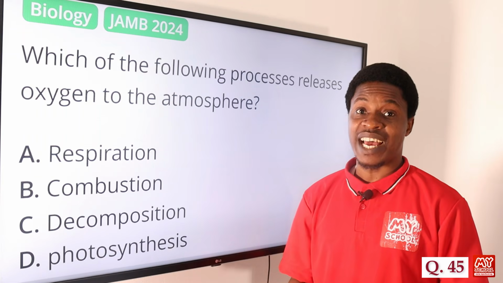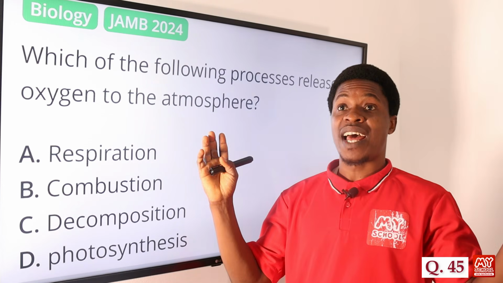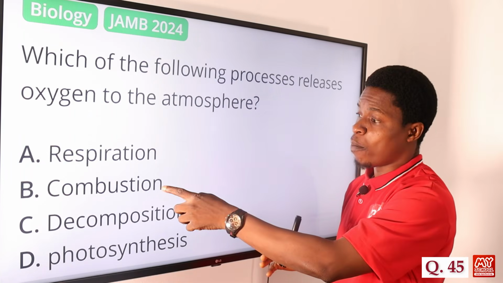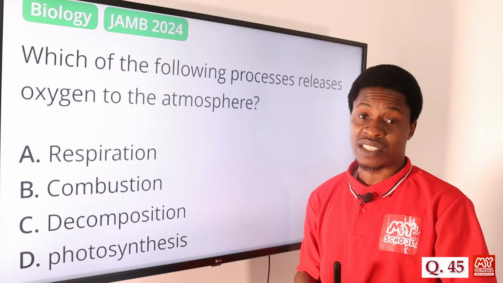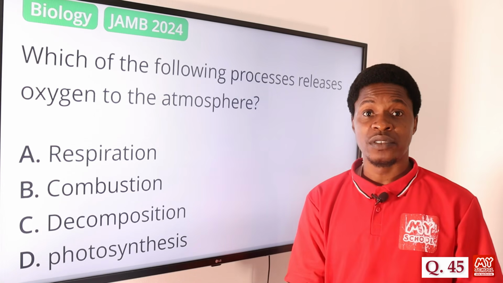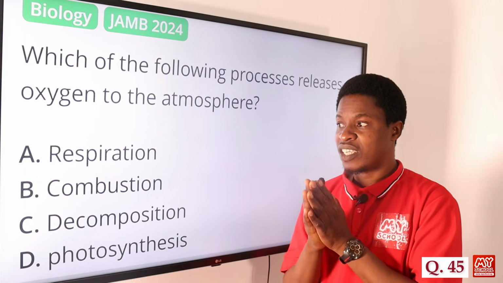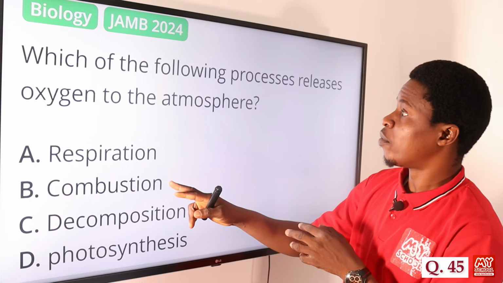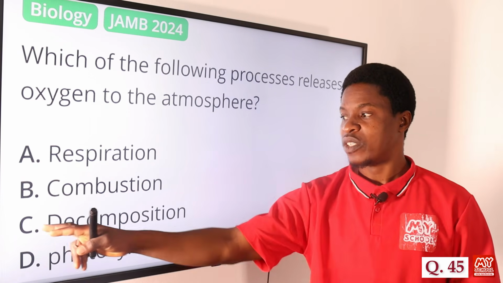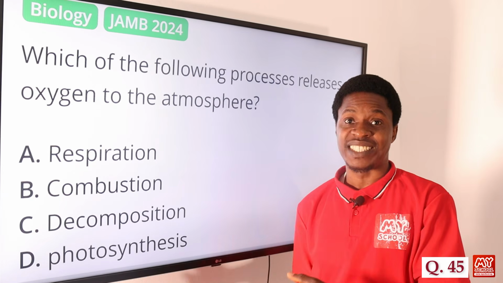Here carbon dioxide is released from plants and animals during respiration, and it gets into the atmosphere by that. Combustion also has to do with carbon dioxide. When there is a complete combustion of hydrocarbons, compounds that are burnt in air, carbon dioxide and water are formed. So that has to do with carbon dioxide, not oxygen. Option C says decomposition. When things decompose, there's breaking down by microorganisms into smaller units, and carbon dioxide is given off, but not oxygen.